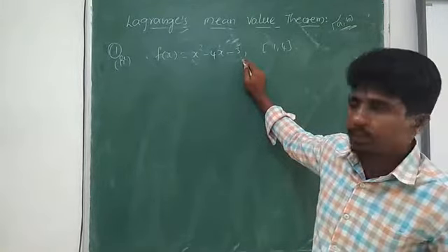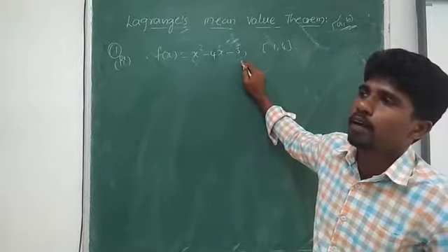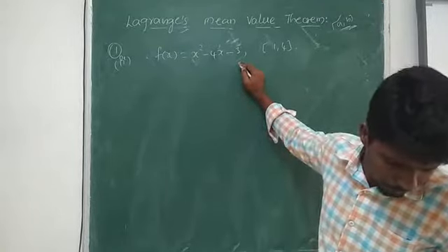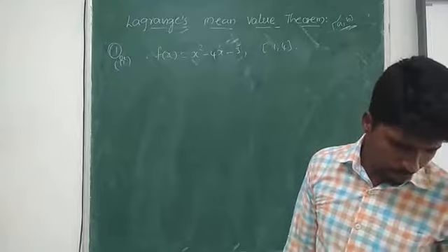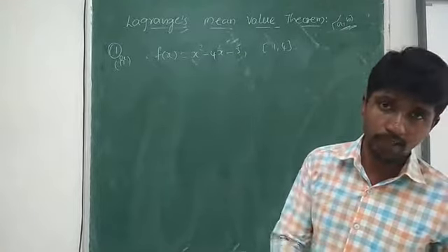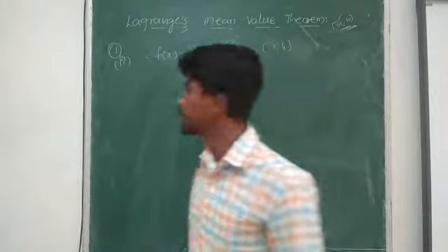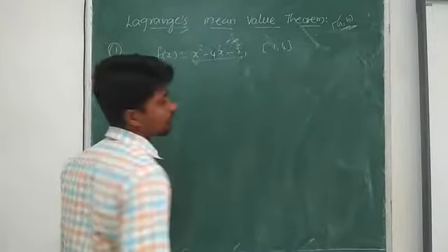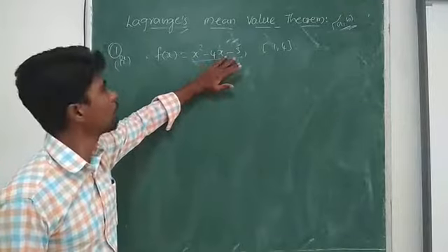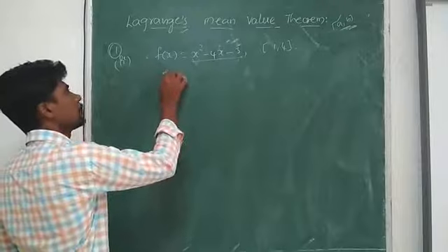theorem, means the point c where we are going to draw a tangent which is parallel to the chord joining the endpoints of the curve, right? So we need to find the point c. Just c is not a point on the curve, it's just the x coordinate. x square minus 4x minus 3 is a polynomial function. We learned in continuous functions properties, a polynomial function is always continuous. So the first condition is satisfied.